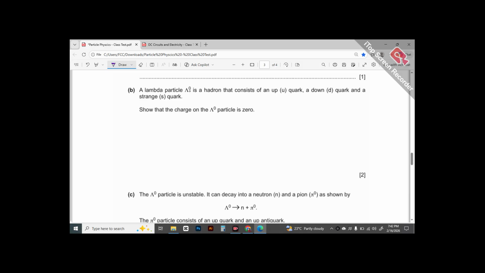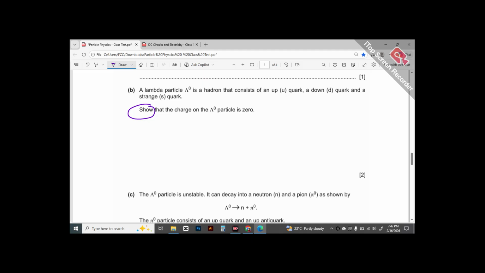Now they are saying that this lambda is a hadron. It consists of 1 up quark, 1 down quark and 1 strange quark. Now tell me that the charge on this lambda particle is 0, you have to show it. Having solved a few past papers, we already know that wherever the examiner says in the question you have to show something, the marks are not for the final result.